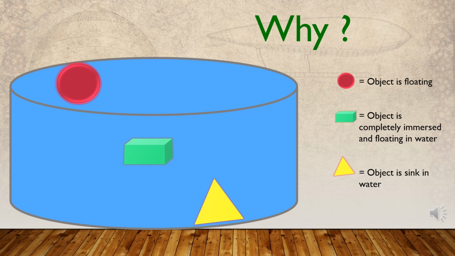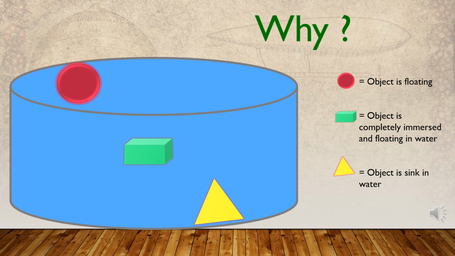Now we are moving to another side of hydrostatic pressure, or the application of hydrostatic pressure. We know that when we put some objects into water, some objects sit floating on the surface of the water, and some of them are completely immersed in water and floating. But some objects sink in water and settle at the bottom.